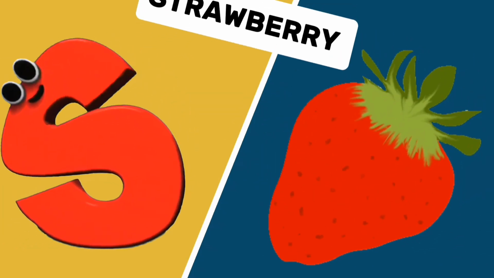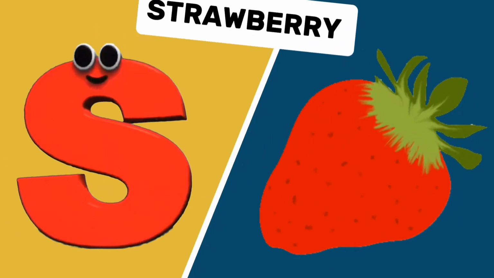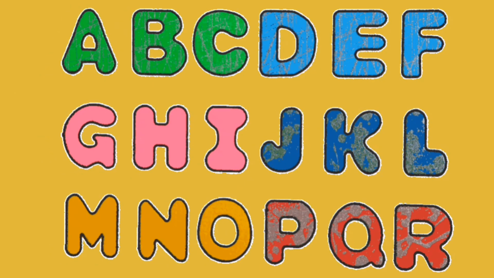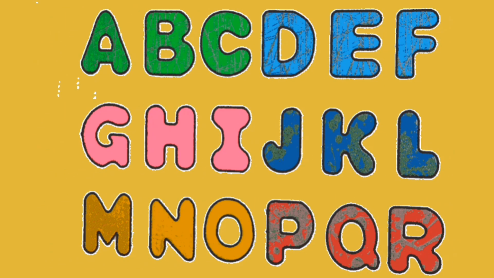S is for strawberry, s. Strawberry. T is for taco, t. Say, sing, it's the letters of the alphabet.